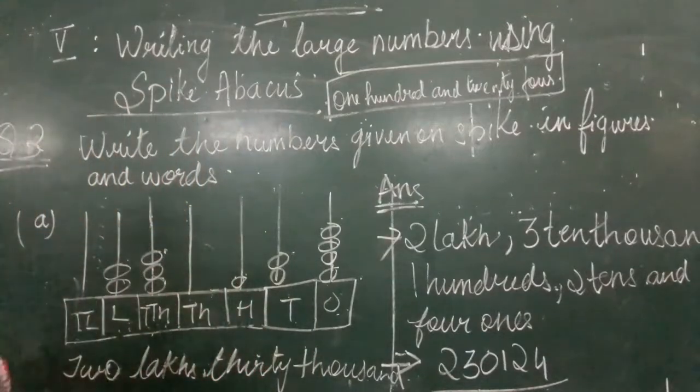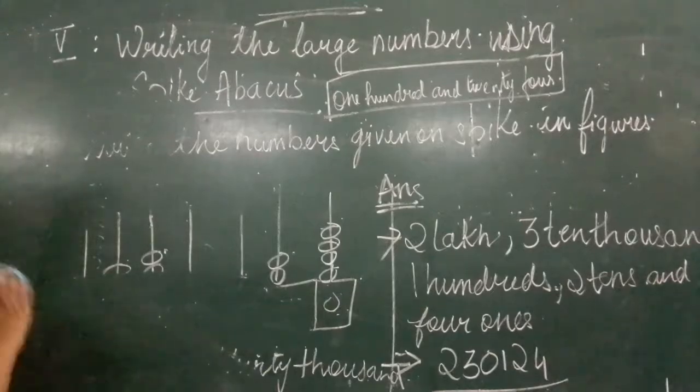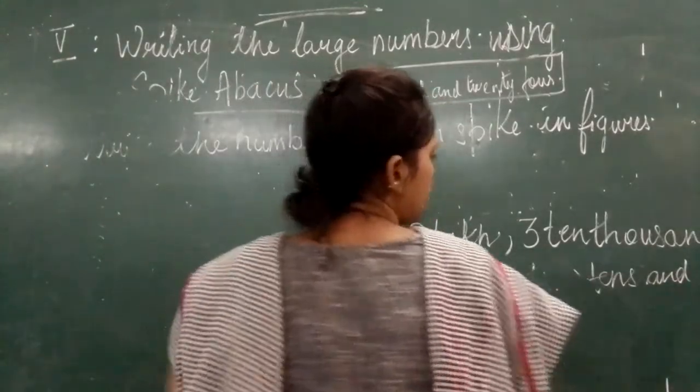Okay. So write down first. I'm going to erase this so that we can solve one more question like this, reading an abacus and solving it. Okay.